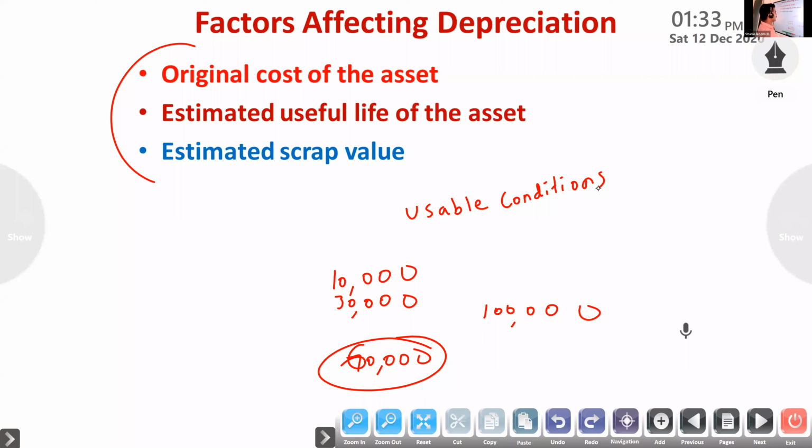If any other items, like carriage, freight, transportation, transit insurance, installation charges, these are the items included in the original cost of the asset. Means up to erection, usable condition. Erection means installation. Whatever the expenses are, we have to include them in the original cost of the asset.